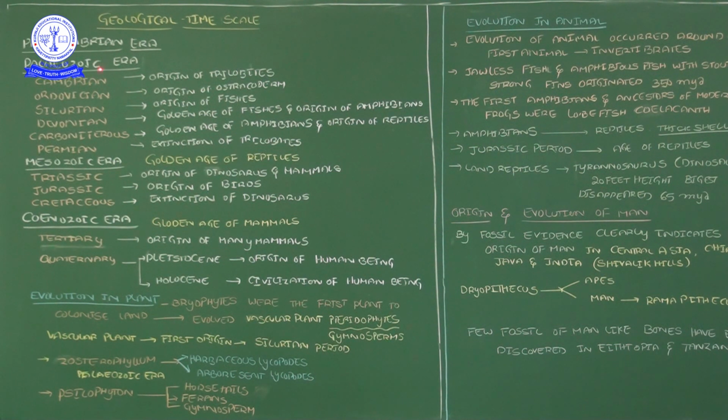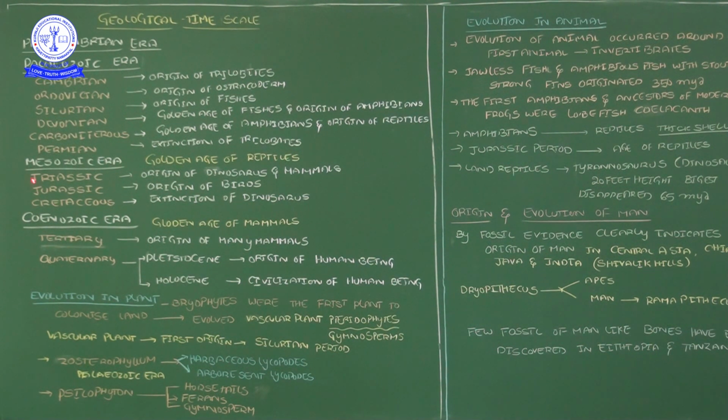So in the Precambrian era there is no origin, there is no evolution. In the Paleozoic era, which is divided into several periods, first in the Cambrian time there were trilobites, and then in the Ordovician time period the origin of ostracoderm fishes. Silurian is good for the origin of fishes, and the Devonian period is the golden age of the fishes, and the Carboniferous time period is the golden age of the amphibians. Permian is the extinction of some of the invertebrate animals, namely trilobites.